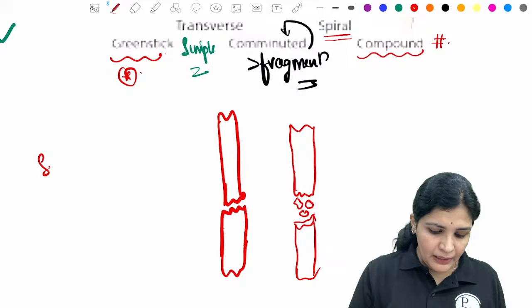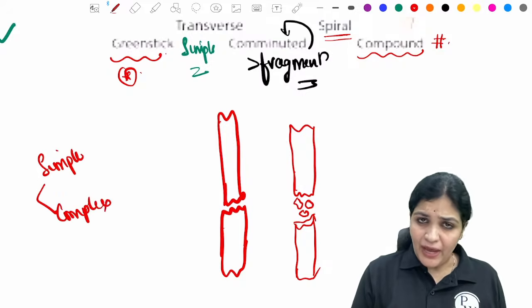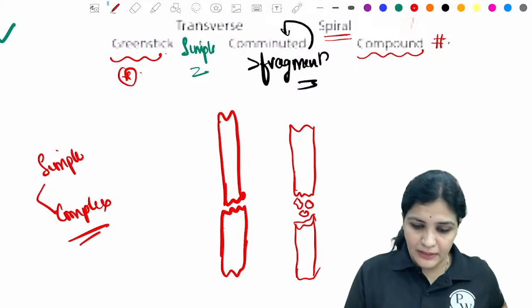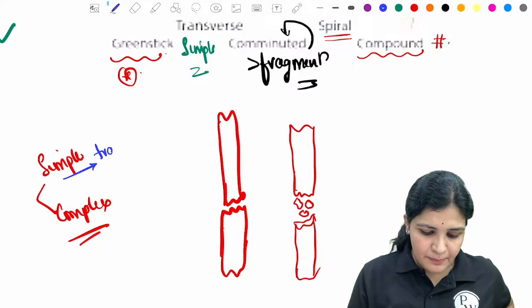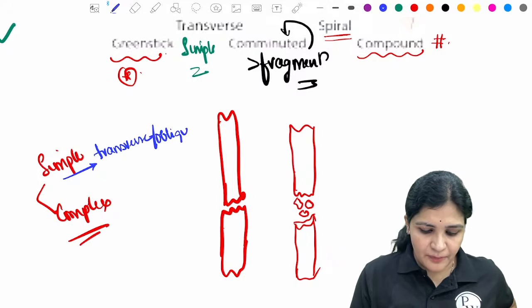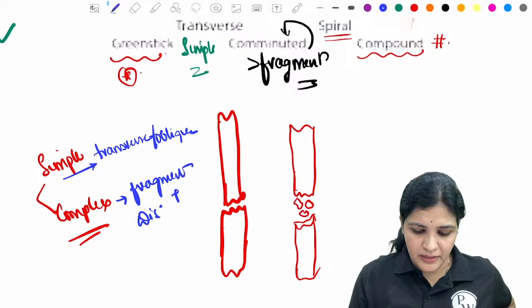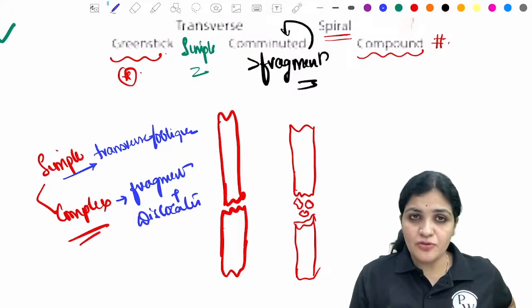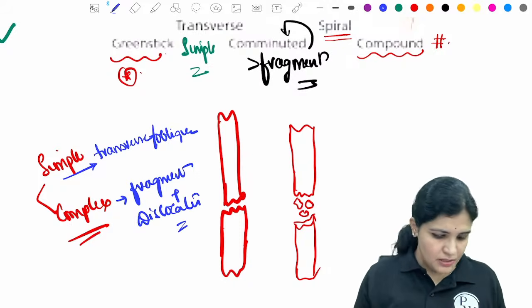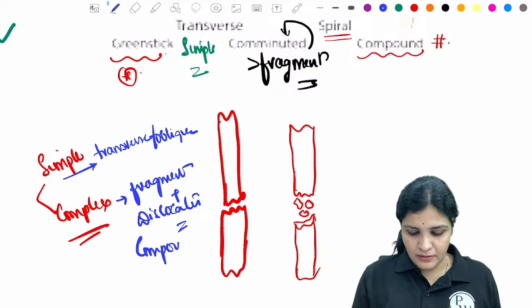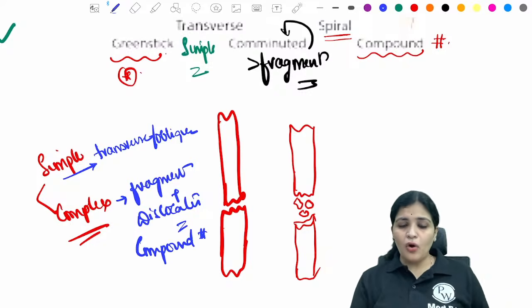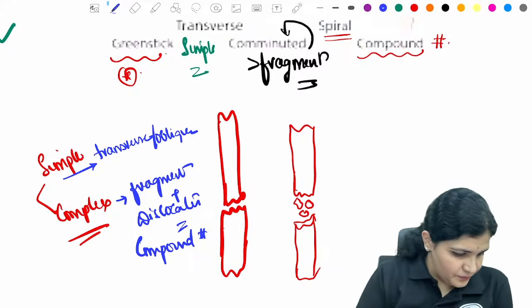So simple and complex, it is not a very big difference between them. Simple is nothing but a simple transverse fracture, right? Or a simple oblique fracture. Complex is whenever there are more fragments or whenever it is associated with a dislocation, right? So these are called the complex fractures or compound fractures. So all these are complex fractures. Okay,